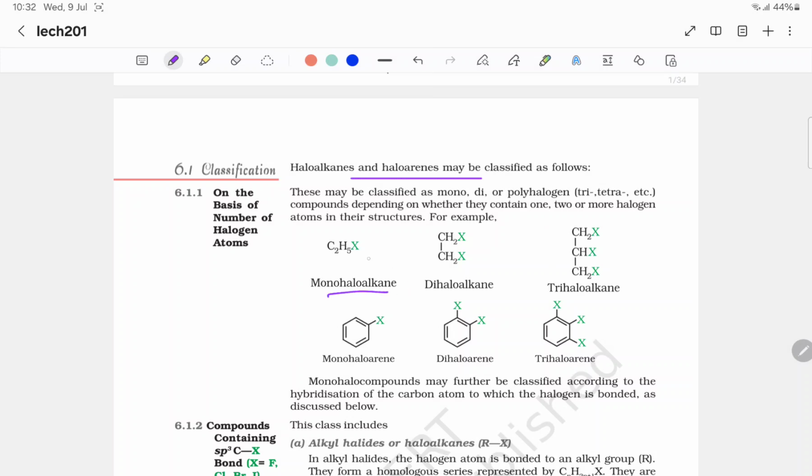Monohalogen C2H5X is a monohaloalkane. CH2X2 means it's a dihaloalkane, and then if three halogens are attached to a carbon, then it's a trihaloalkane. Monohaloarenes means one halogen attached to the benzene ring, dihaloarenes two halogens attached to the benzene ring, and trihaloarene means three halogens attached to the benzene ring.